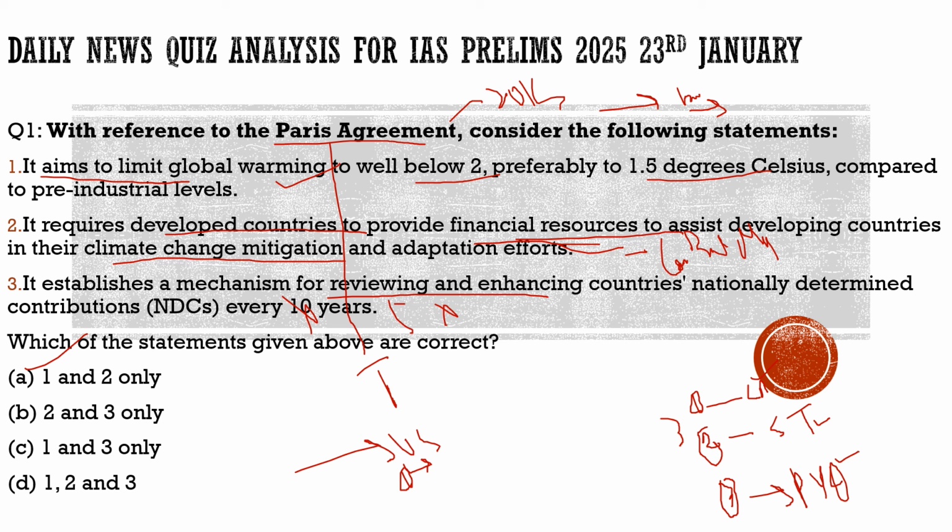And also the principle of common but differentiated responsibility will get impacted. It will definitely get impacted. The developed nations will look at the US as not paying. Why would they pay? Also, it will lead to an increase in global warming, as we are seeing that US President Donald Trump has categorically mentioned that he is going to focus on the production of natural gas.